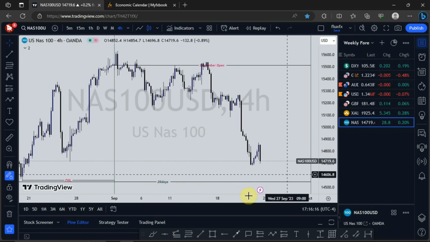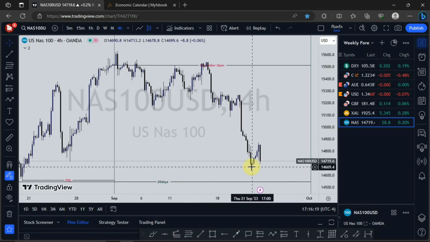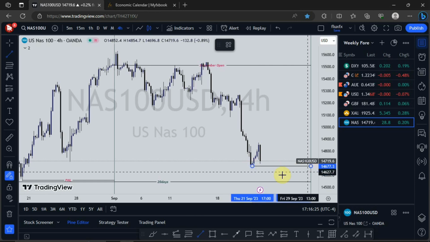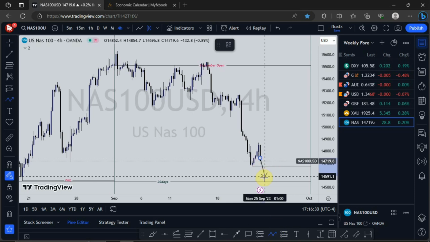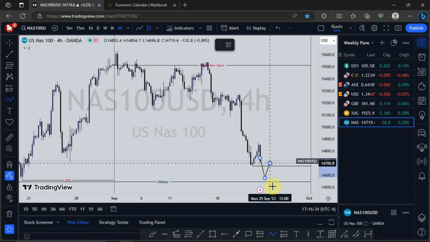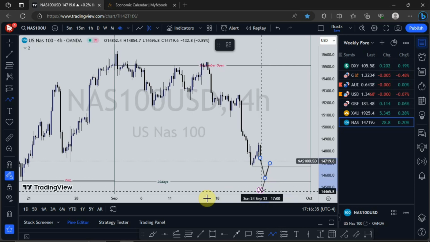I'll focus on this low right here. This very low we are seeing here, that is going to be my focus. So if price takes out this low, then I expect to see a little bit of retracement, then a push to the downside to take out the previous 20-day low.